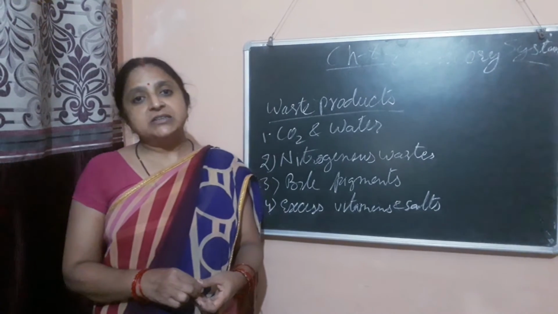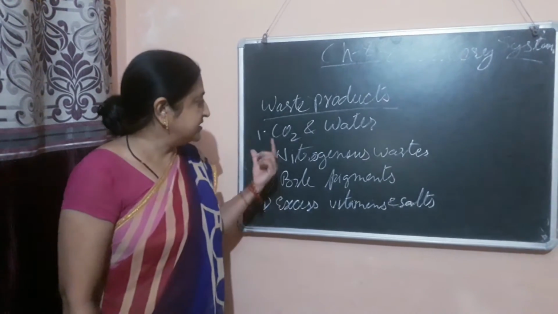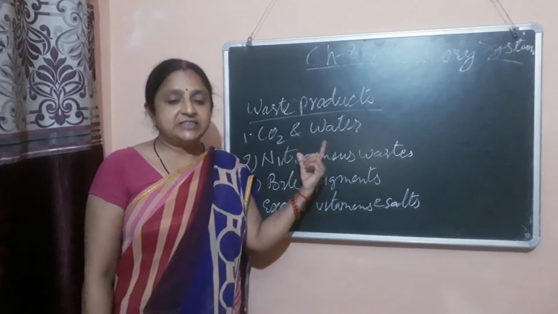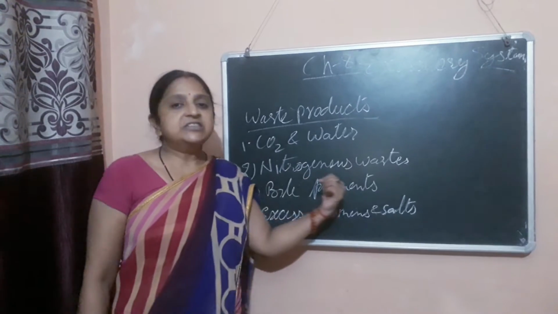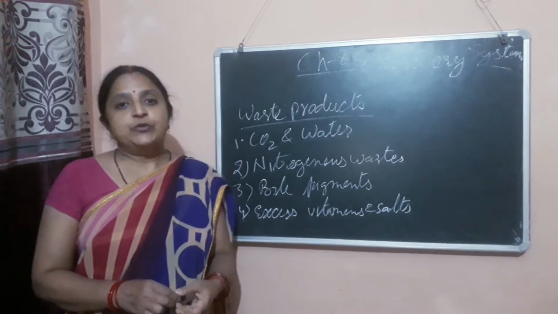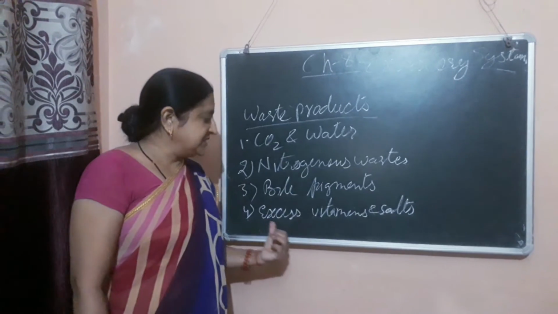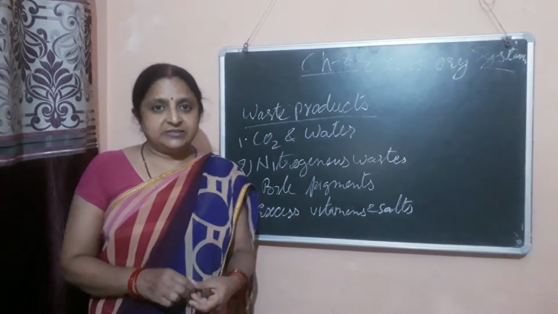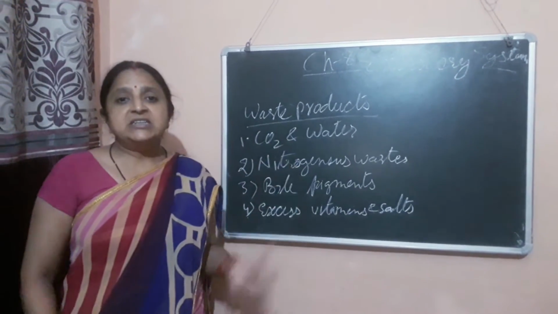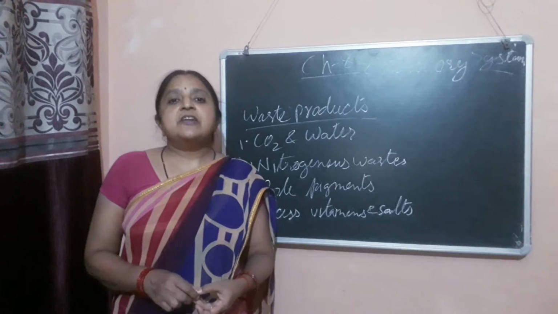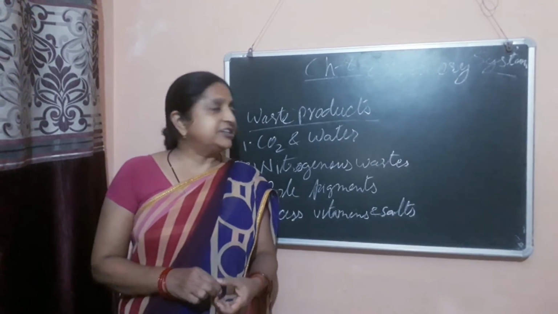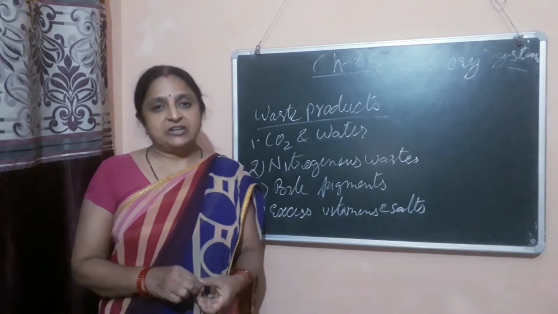Let's know what these waste substances are. They are carbon dioxide and water, excess water, and nitrogenous waste like ammonia, urea, uric acid, and bile pigment, and excess vitamins and salts. For removing these waste substances, there are various excretory organs present inside our body.